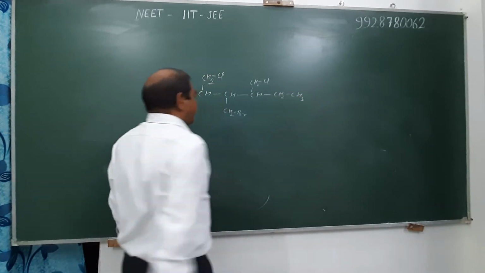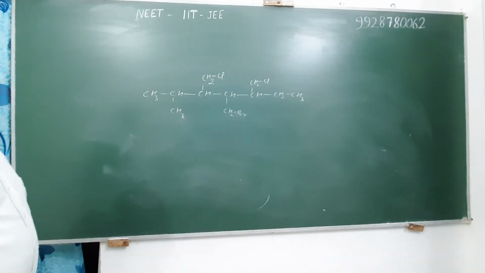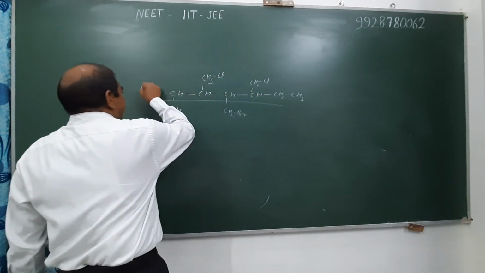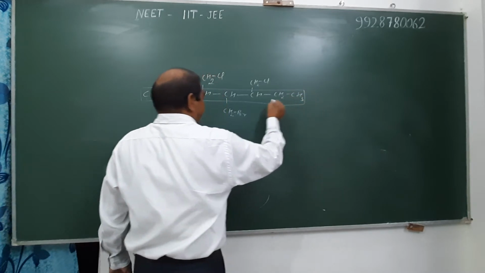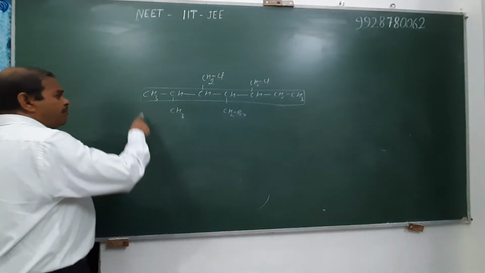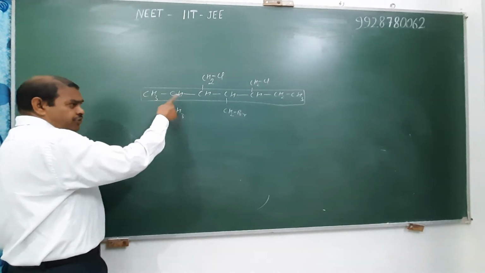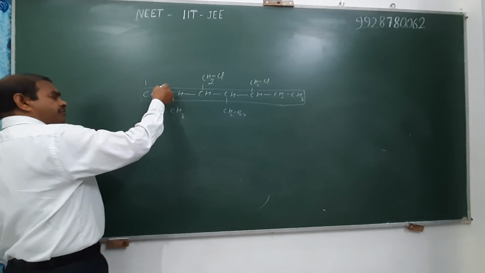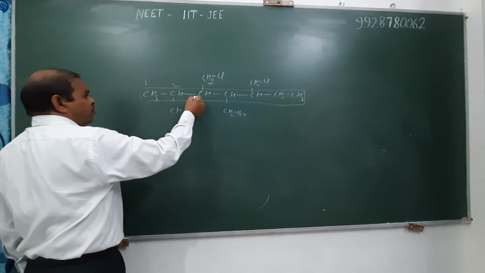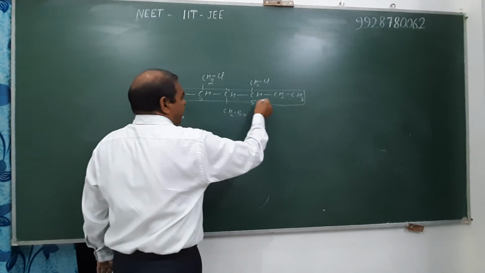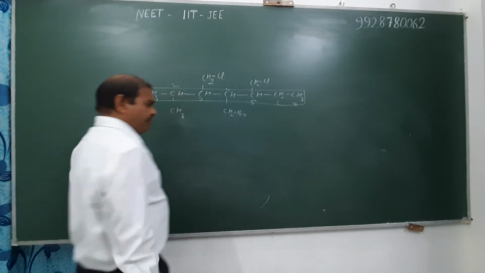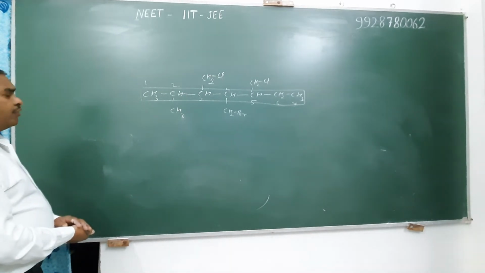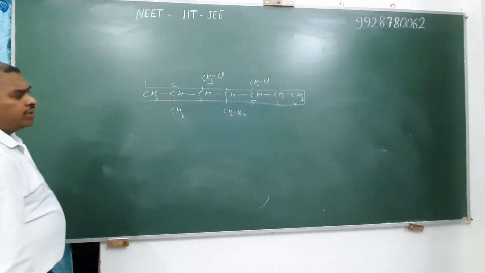First of all, we select the longest chain. Rule first, we select the longest chain with maximum substitution, and hence it is the longest chain with maximum substitution. Second, numbering of the principal chain. If we start numbering from this end, then the substituent occupies second position, and in case of this end, the substituent occupies third position. Therefore, numbering starts from this end. 1, 2, 3, 4, 5, 6, and 7. Then we write the name of substituents alphabetically, and then write the root word and use the suffix for the alkane.